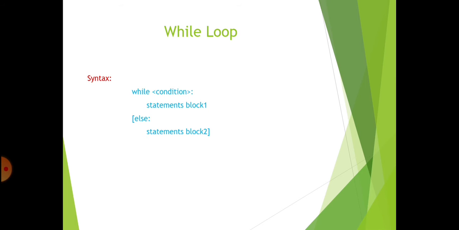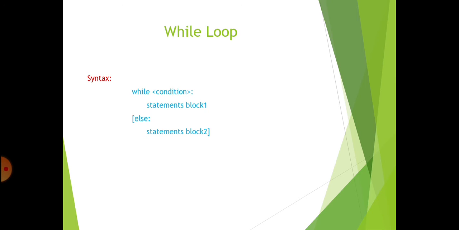Now you can see the syntax for the while loop. While is the keyword. After writing the while keyword, you specify the condition, that is, the test condition. For this test condition, we can use a relational operator. For example, A greater than 10 or B greater than 100. Like that we can use a relational operator to make a condition.